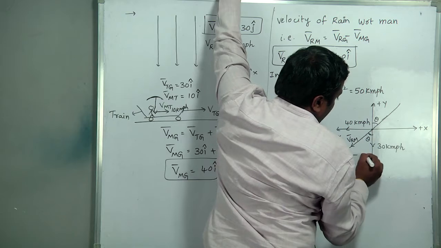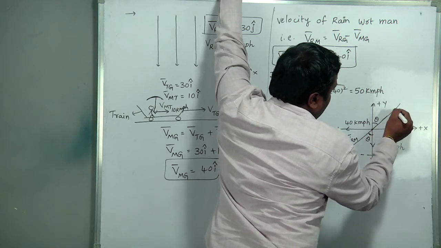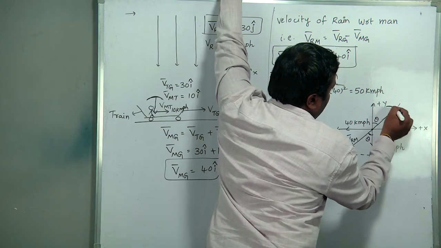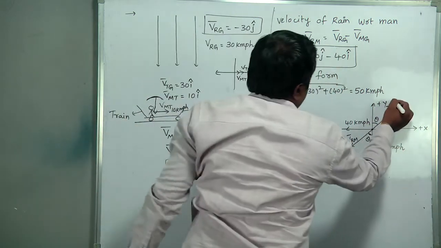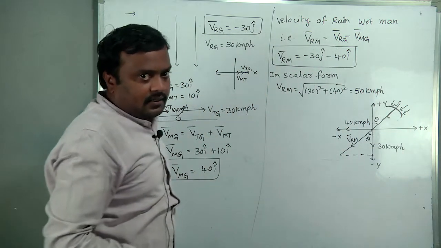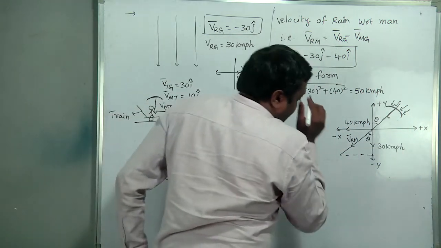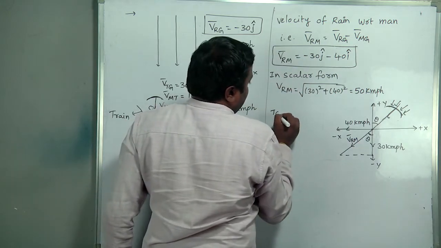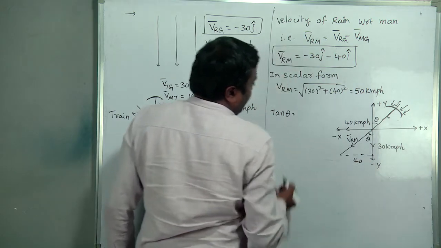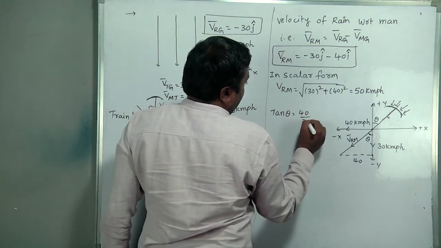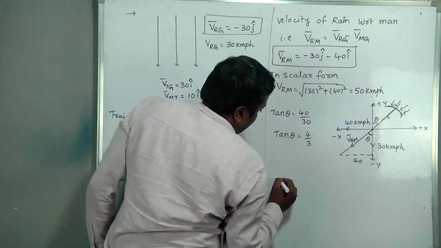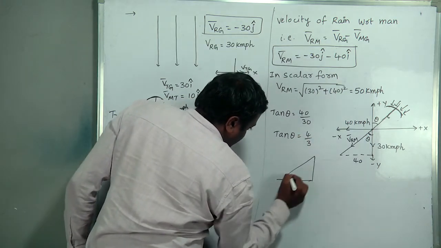So how much of an angle? If it is theta, along this line the umbrella should be placed, because rain seems to be falling like this to this person. Got it? Right. So what is the resultant? Tan theta is equal to 40 by 30, means tan theta is equal to 4 by 3. This is also the famous triangle I drew just now.